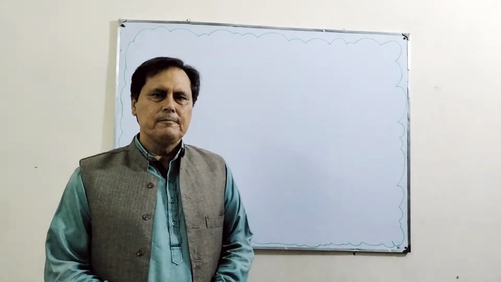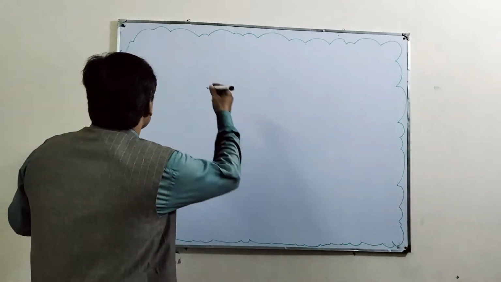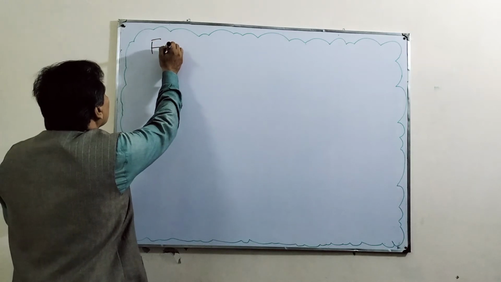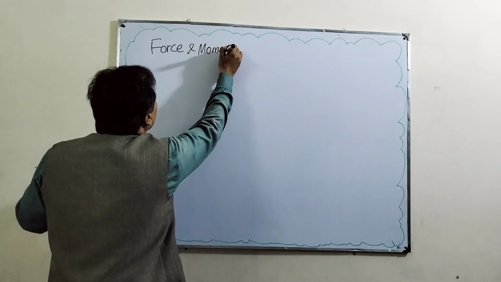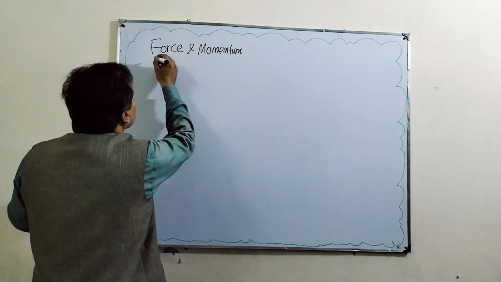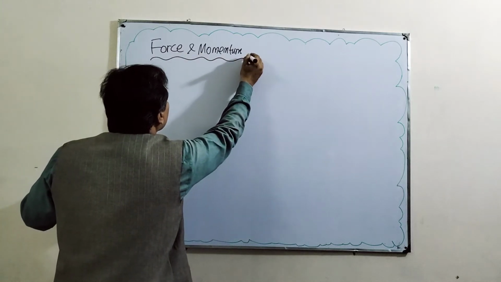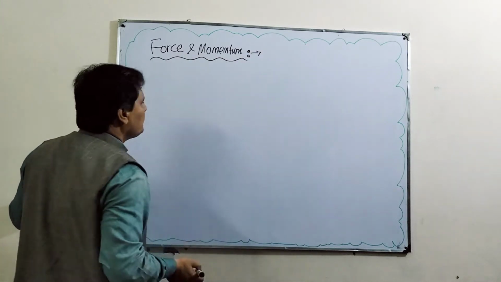And what is momentum? Yeah, you are right. I think most of you knew the definition of momentum. It's a quantity of motion in a body, and it depends upon two quantities, that is mass of the body and velocity or speed of the body. So force and momentum, what is the relationship between these two values?